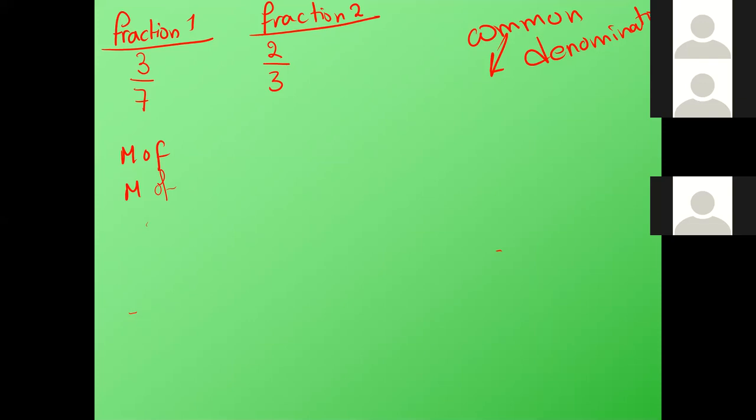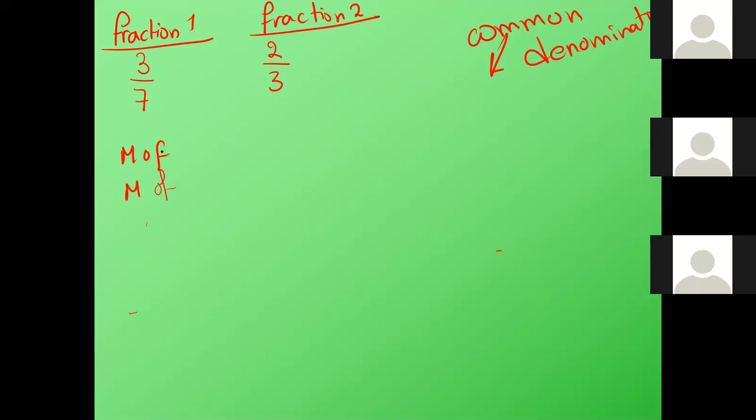First, we write the multiples of table 3 and table 7. 7 and 3 are the denominators, table 7 and table 3. Start, and when you see the first common multiple other than 0, stop.